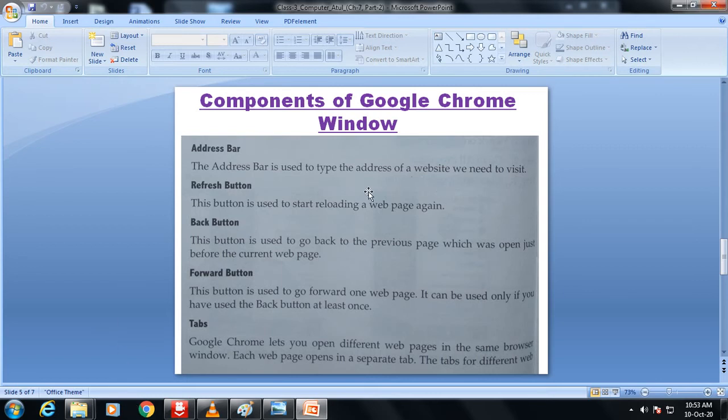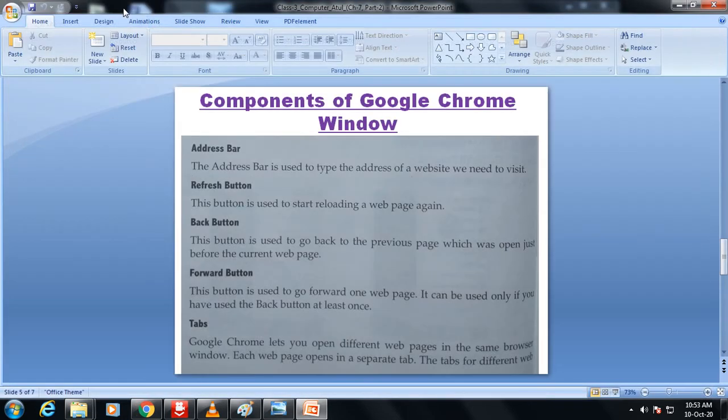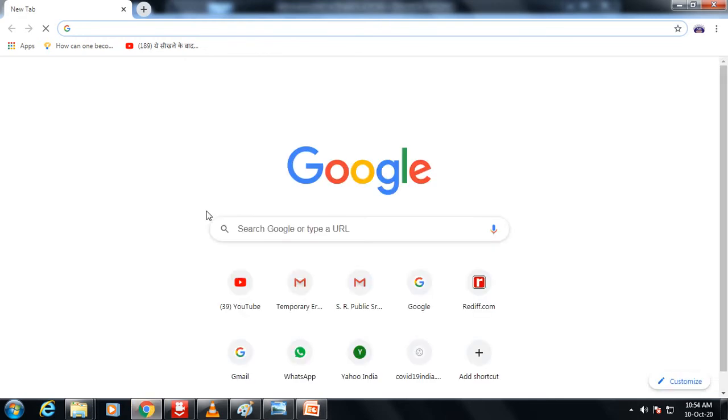If you want to open any website, what you need to do is click on this Google Chrome browser. Just click, and the Google Chrome browser will be opened. Once again, see, now this browser is open.